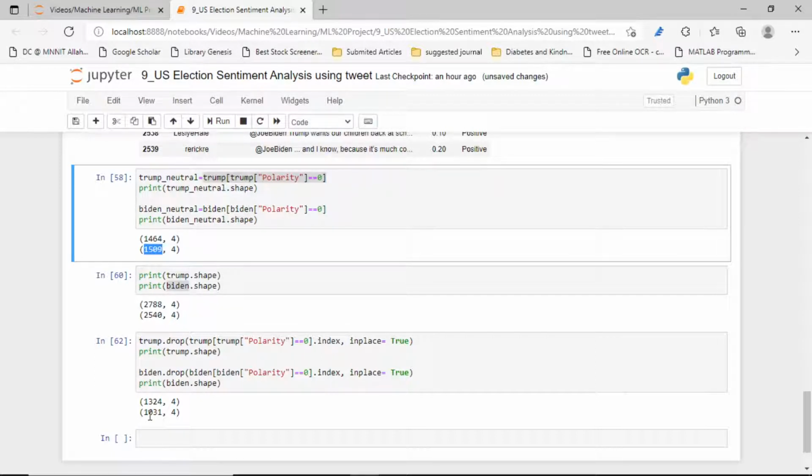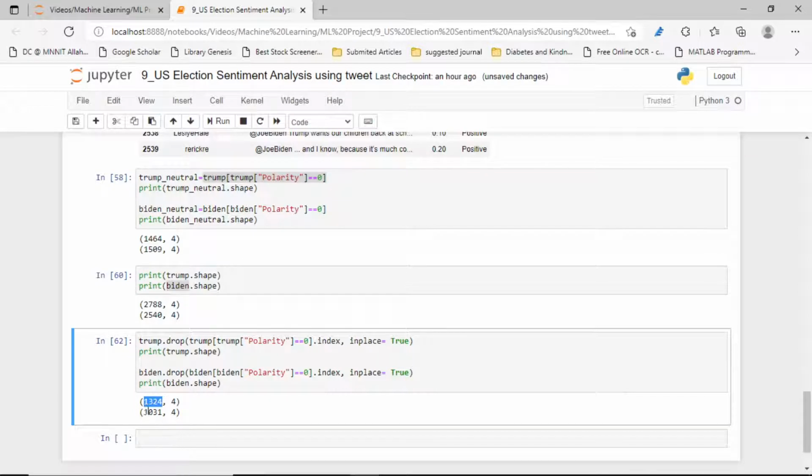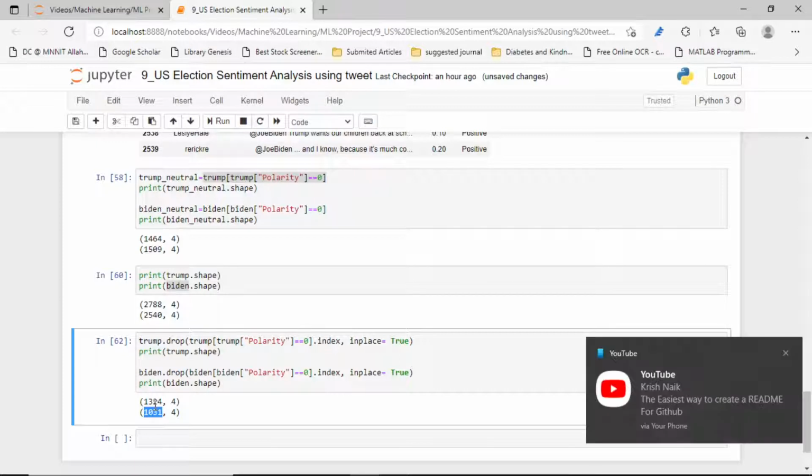But one thing you guys should understand: the positive and negative sentiment for Trump is more than for Biden. So first we have to take the data sets equally.